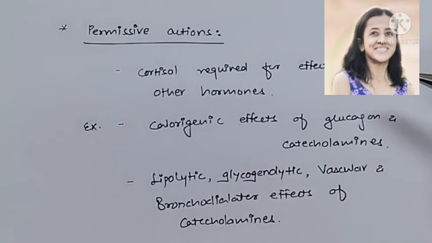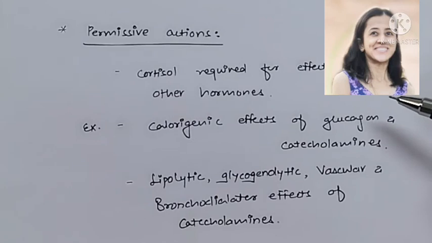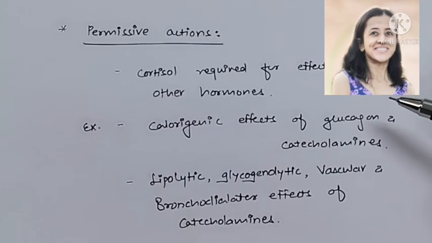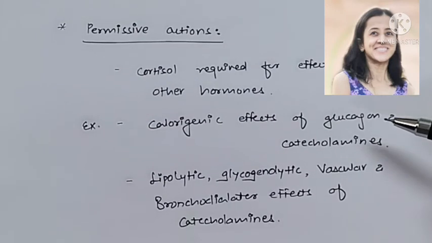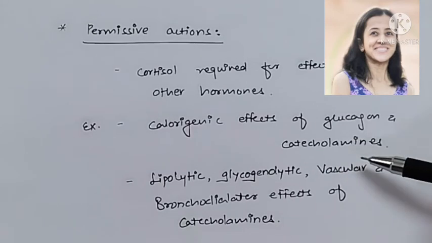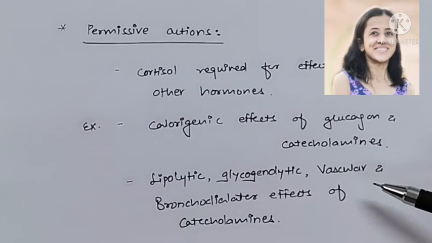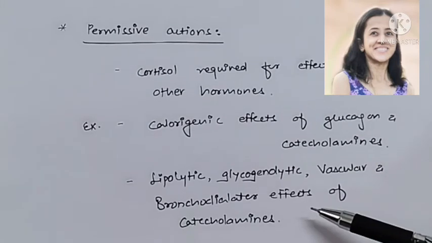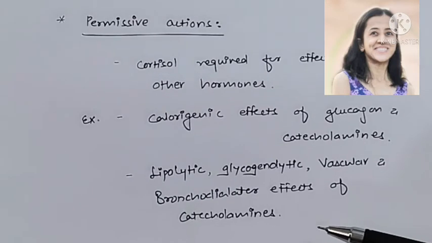Next is permissive action. What is permissive action? That is presence of minimum level of the glucocorticoid that is required for full-blown effect of other hormones. That is permissive action. These glucocorticoids are required for calorigenic effect of glucagon and catecholamines, and lipolytic, glycogenolytic, vasoconstrictor and bronchodilator effects of catecholamines. So this is all about physiological effects.